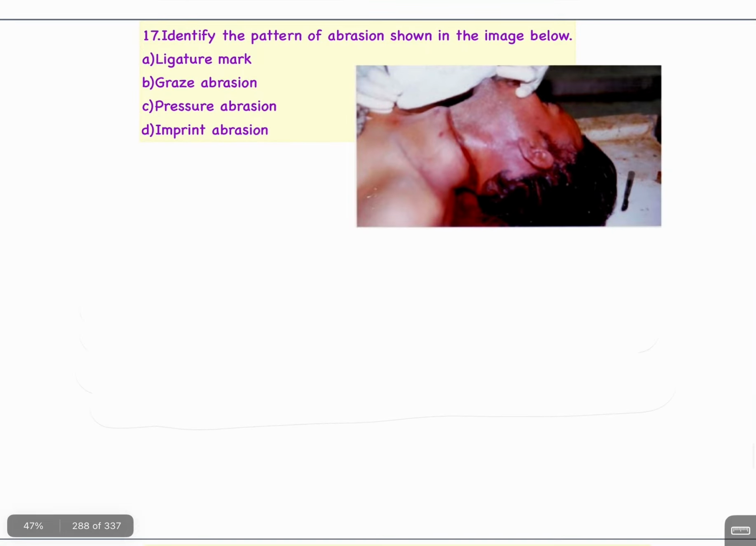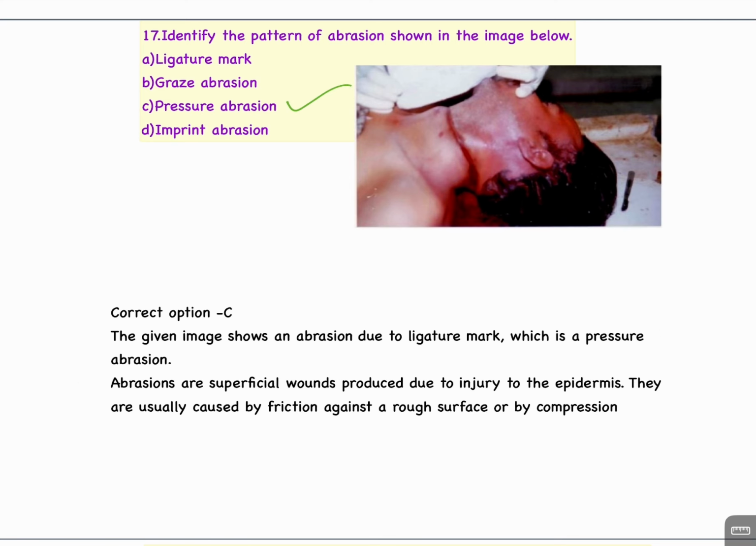Question number 70. Identify the pattern of abrasion shown in the image below. Ligature mark, graze abrasion, pressure abrasion, or imprint abrasion. इसका आंसर है C. Pressure abrasion.